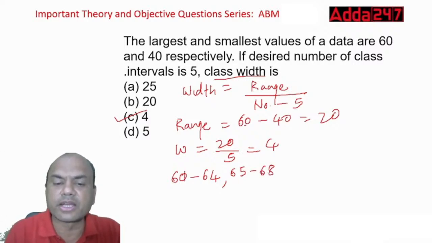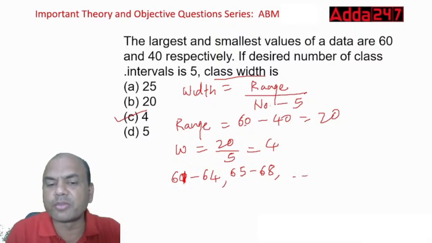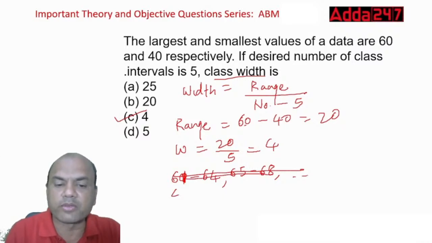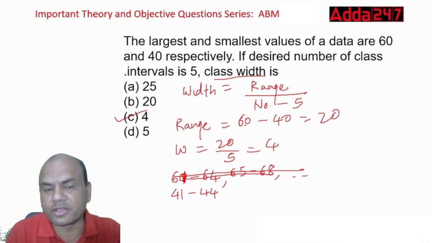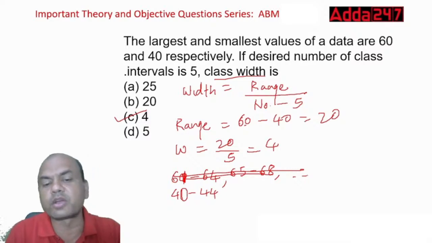Even this you can make it at 61. This is an inclusive group, 61 to 64, 65 to 68, and so on. Starting from 40, 41 to 44, because its lowest is 41, or you can start it from 40 also, 40 to 44.